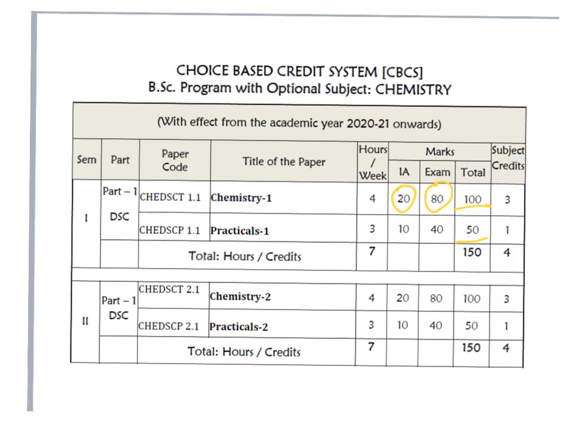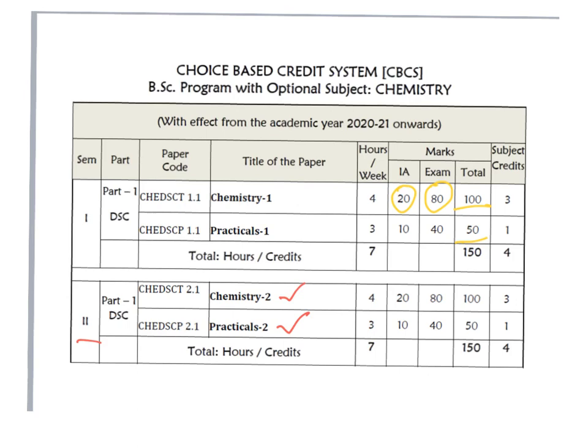When it comes to practical, it is 50 marks. In that, 10 is for internal assessment and 40 marks is external assessment. You have to perform this after completion of all the practicals and the internal exam. In total we have 150 marks in the first semester. Similarly, in the second semester also you have 150 marks, the same: Chemistry 2, which contains a theory paper, and practical is another 50 marks.